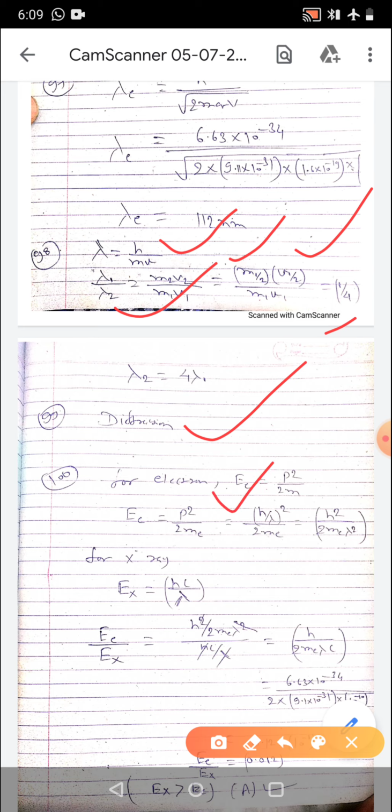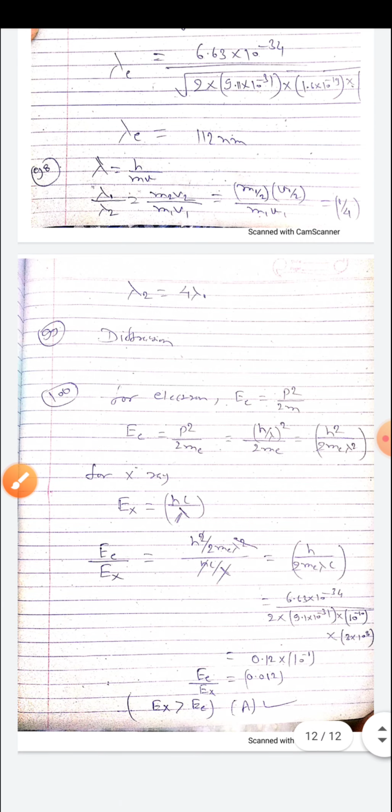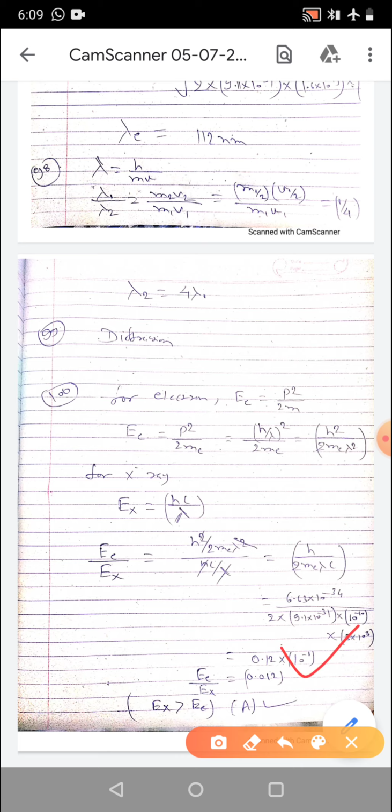In the 100th question, for electron it is p square, kinetic energy will be p square by 2m. So p is h by lambda, and 2 times mass of electron. So by substituting all values and taking the ratio for electron and X-rays, you will get it in this form. So that will be around 0.012, right? So energy of X-rays will be greater than electron.